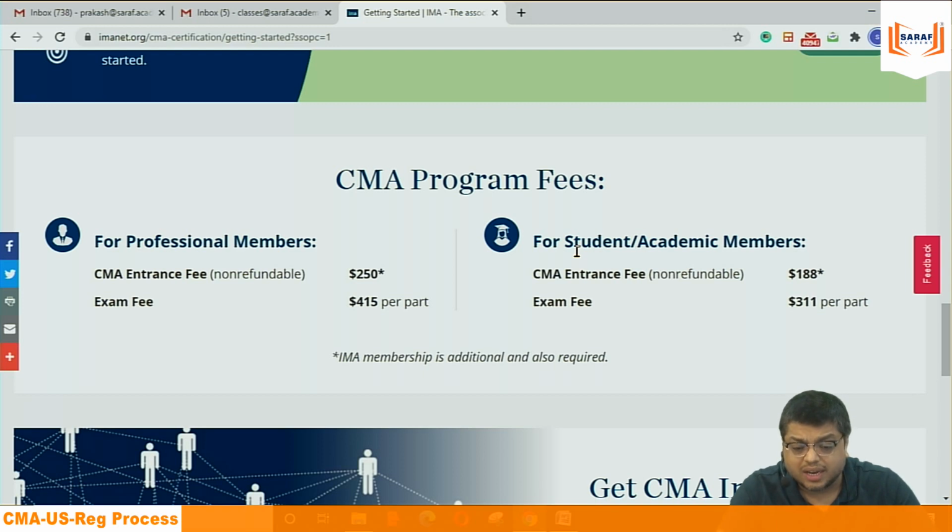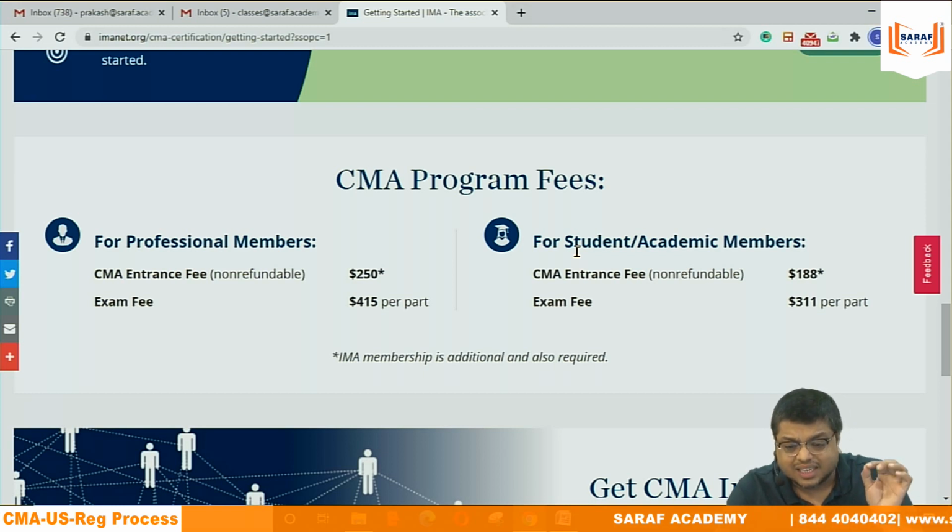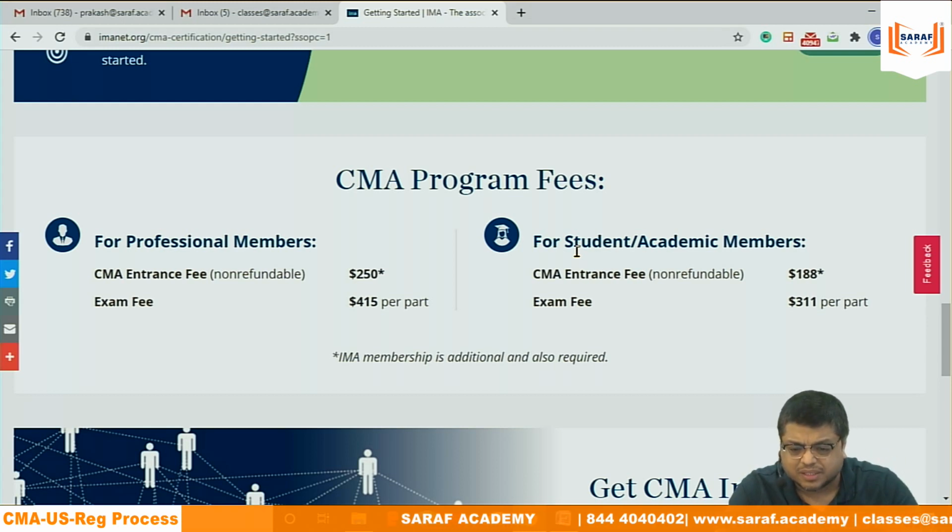So $200 into 75, if I consider INR, is a difference of 15,000 INR. For entrance fees, for professional and student, it is 250 and 188. The discount is there on this 250 and 188, and generally it is 50%.